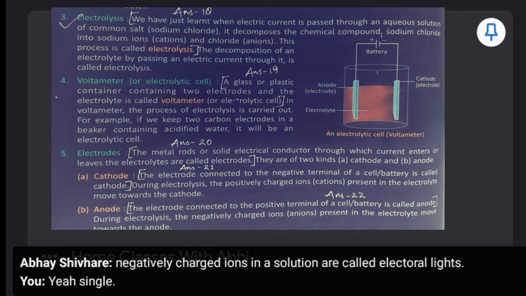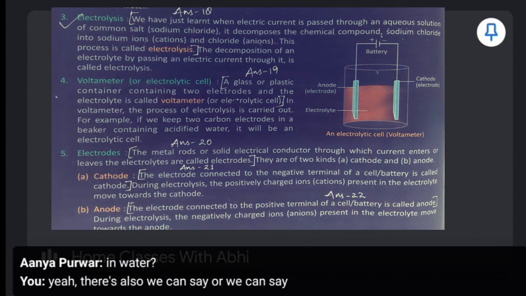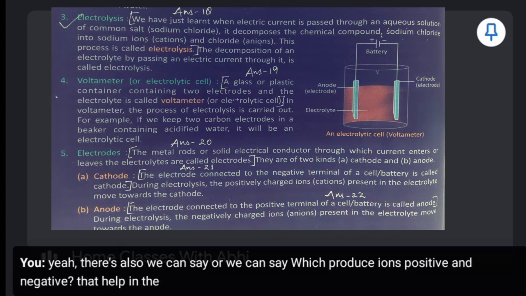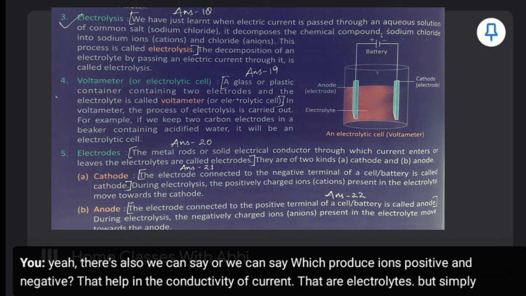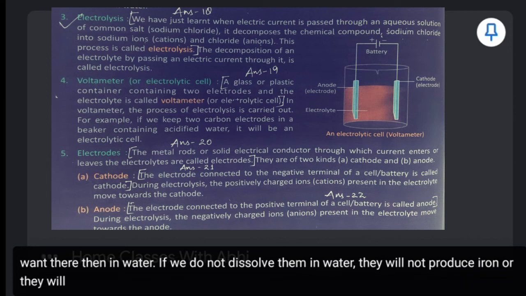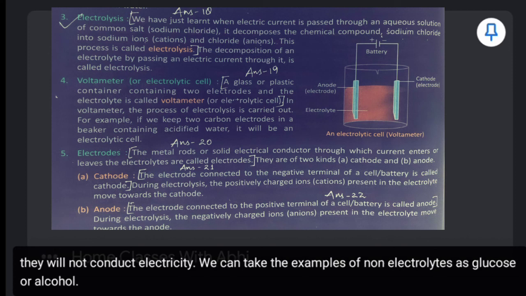Your answer also. Yeah, this also we can say: substances which produce positive and negative ions that help in the conductivity of current are electrolytes. But if we do not dissolve them in water, they will not produce ions or conduct electricity. We can take glucose or alcohol as examples of non-electrolytes. So this was our answer 20.